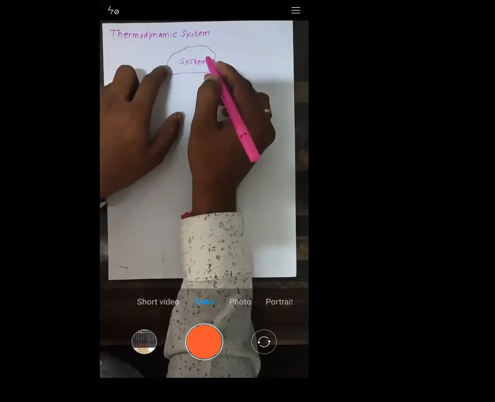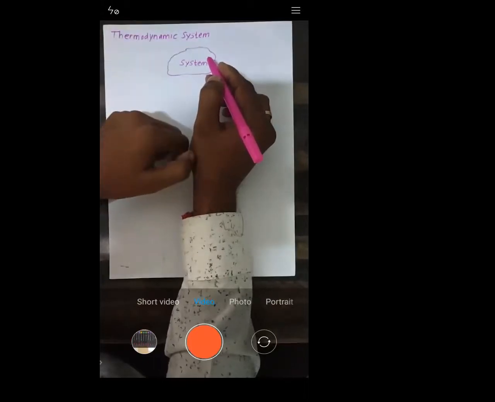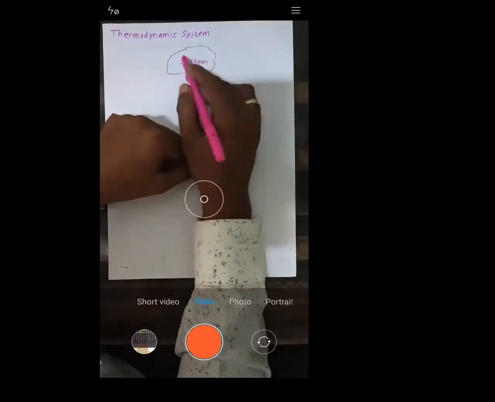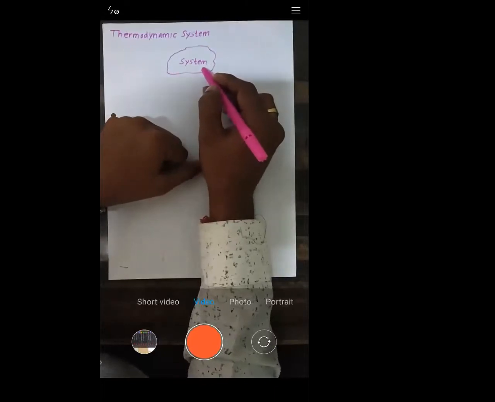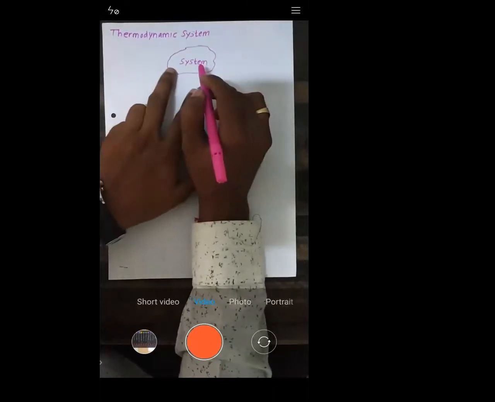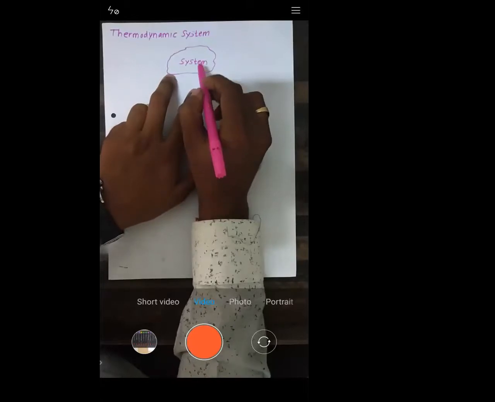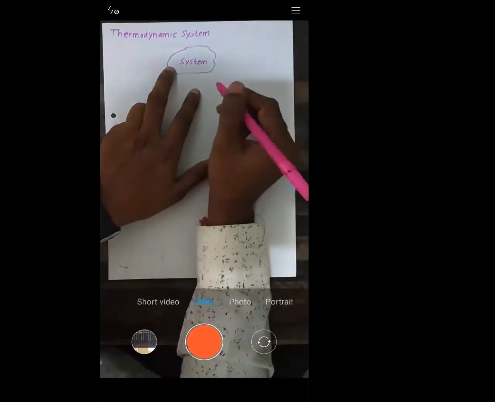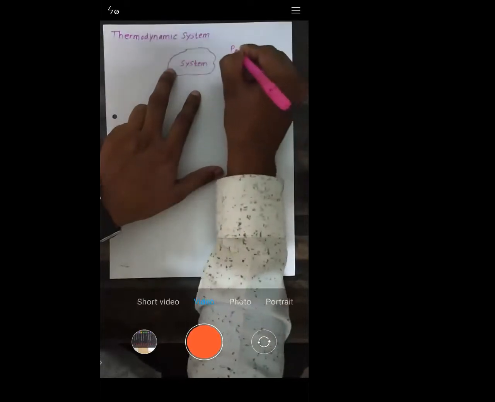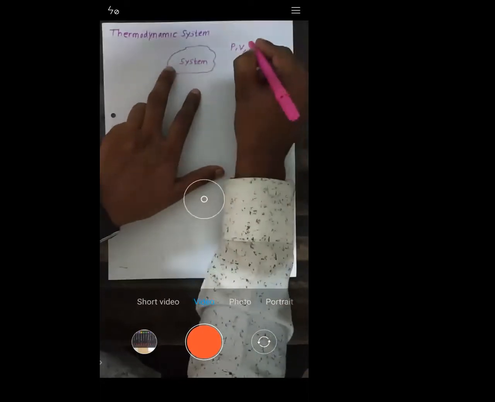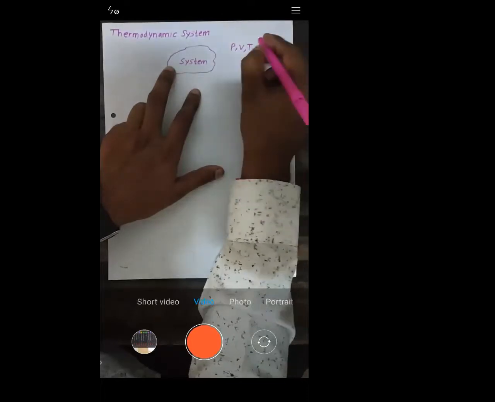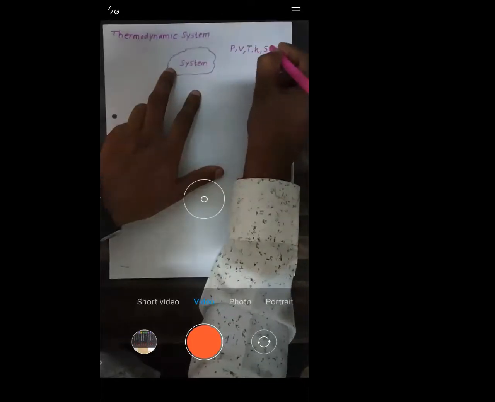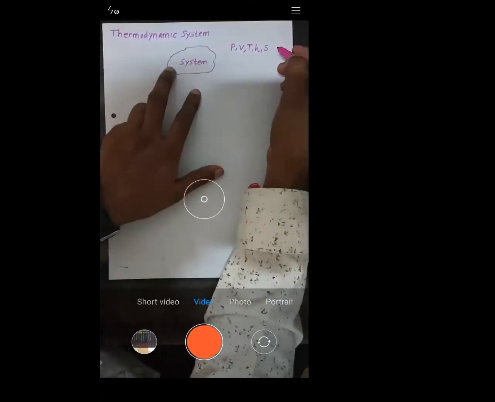Out of, say, instead of studying the entire 1 kg, we will study only half a kg. So it also talks about the quantity. So a system is a specified region or quantity of matter that is chosen for thermodynamic study. For this particular part of the paper, I will study the thermodynamic properties like pressure. I will see the volume, the temperature, the enthalpy, the entropy. Is it okay or not?